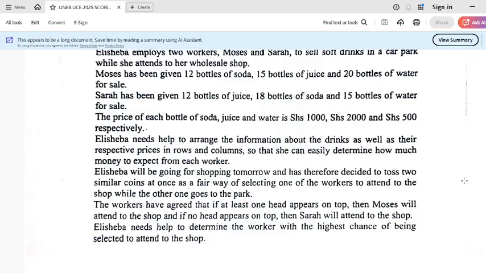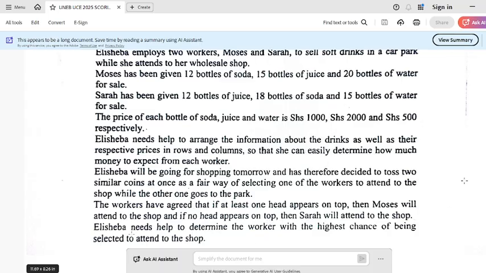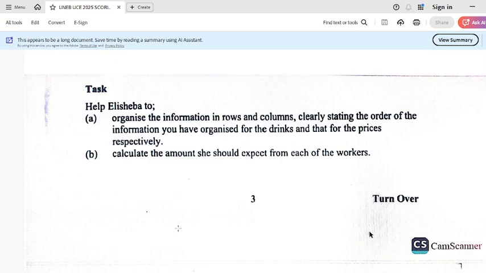The workers have agreed that if at least one head appears on top, then Moses will attend to the shop, and if no head appears on top, then Sarah will attend to the shop. Elisheba needs help to determine the worker with the highest chance of being selected to attend to the shop.